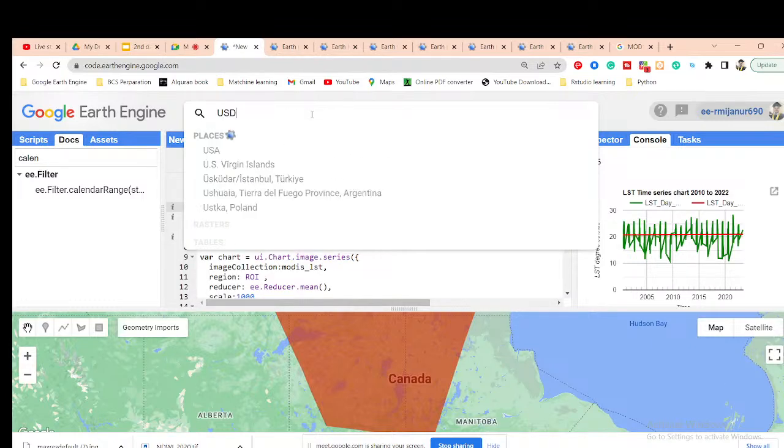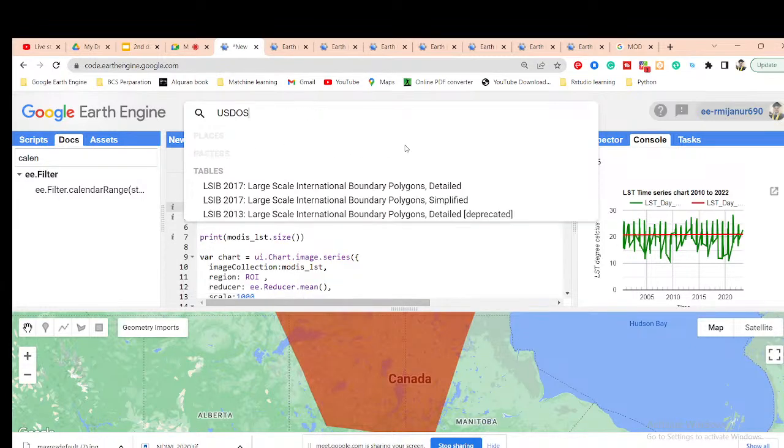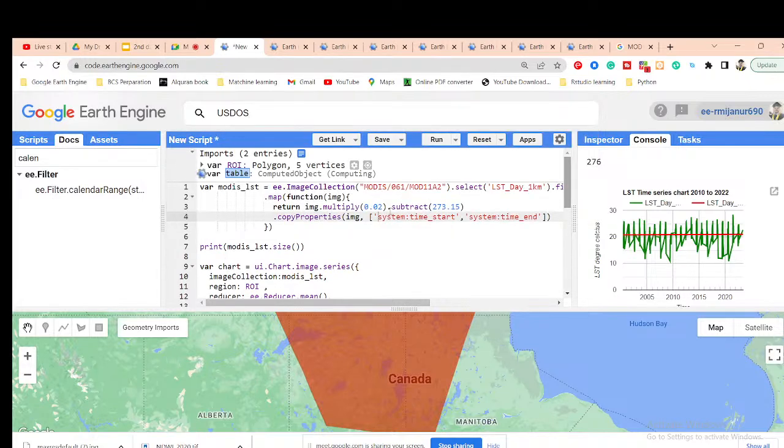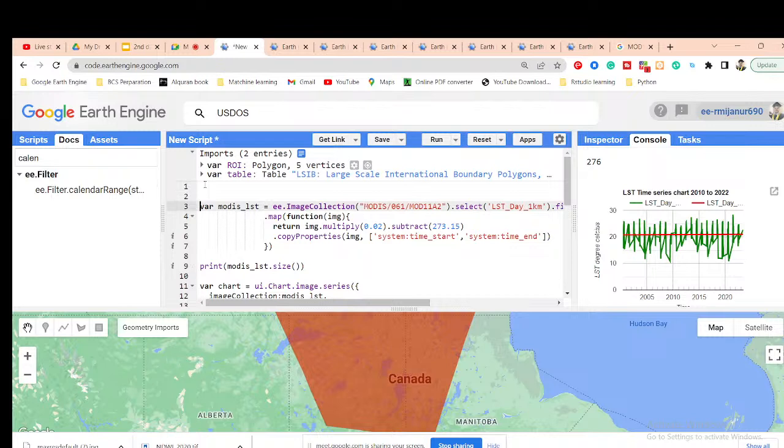So for this Canada shapefile, I simply use the US device website or dataset. I simply import that and filter the Canada shapefile boundary. So for that, I simply take a variable in here, suppose Canada, then call the table.